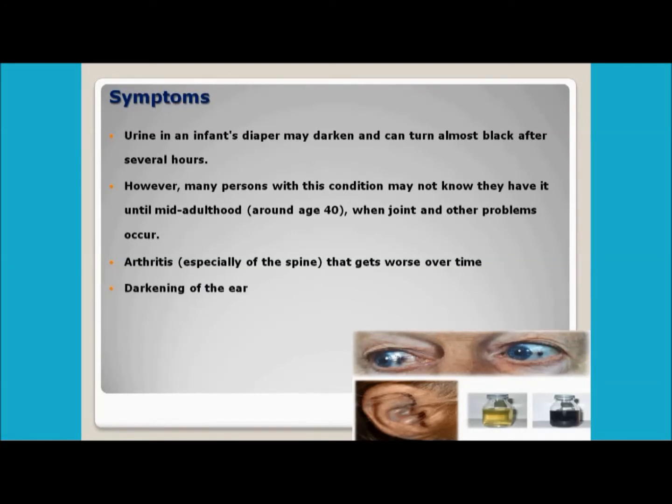Moreover, darkening of the ear: you can see here that the color of the ear becomes dark, as the ear is made of cartilage. Here the deposition of homogentisic acid takes place, and it becomes dark, right? Moreover, the patient may develop dark spots in the white of the eye. In this portion you can see dark spots he may develop, even sometimes in the cornea.